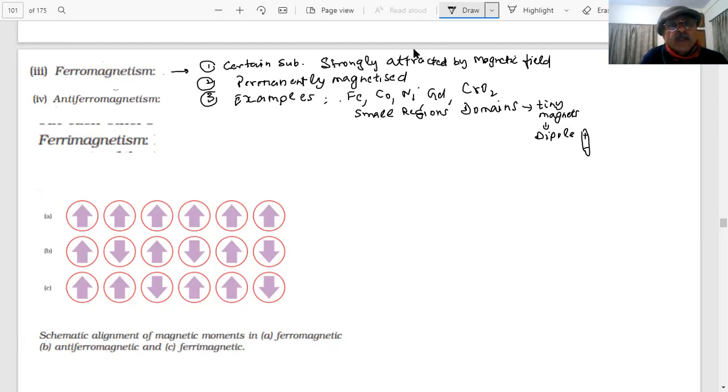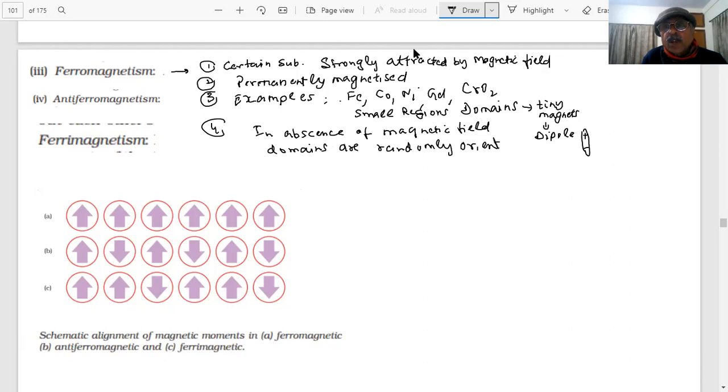What happens is, in the absence of a magnetic field, students, these domains are randomly distributed, randomly oriented, students, in a crystal, in a solid. Okay? They are oriented randomly, students, and their magnetic moments get cancelled.